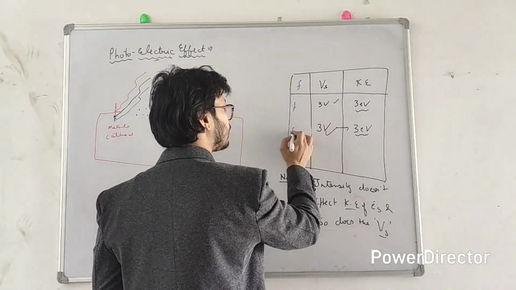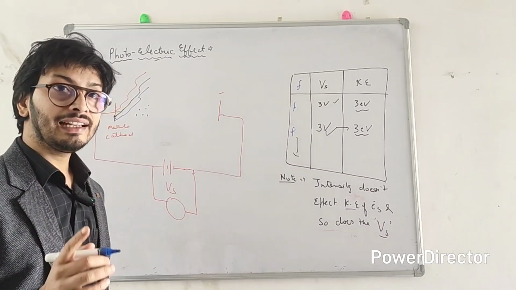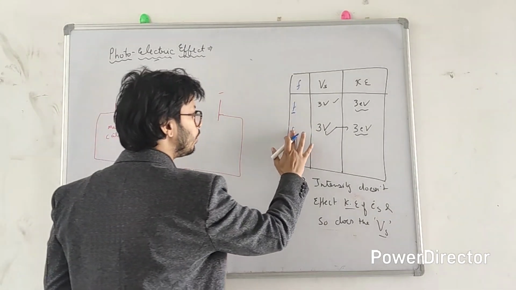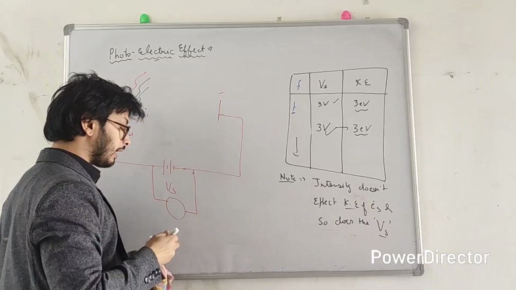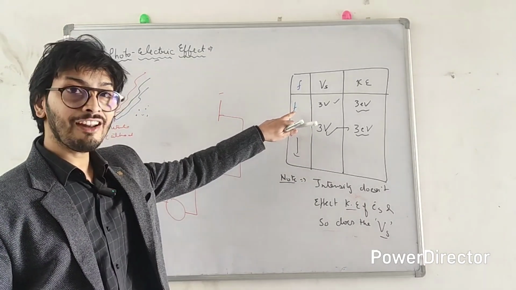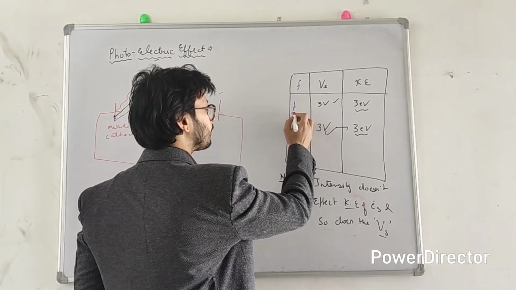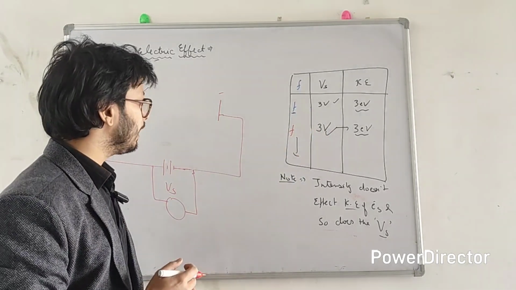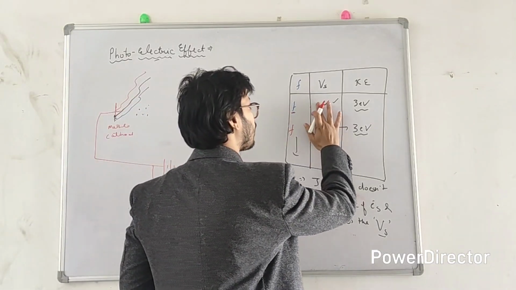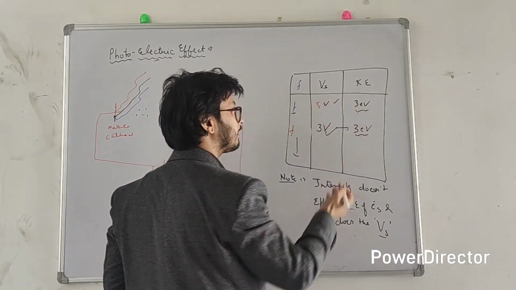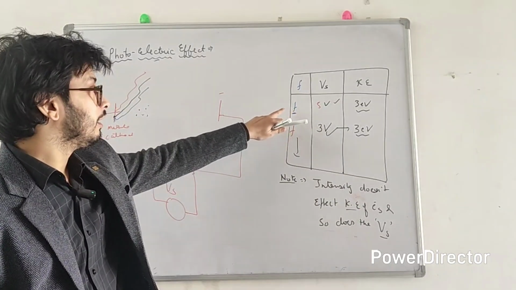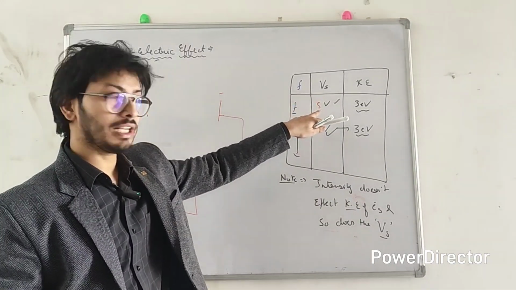And you know what he observed? He observed that this time, when light of higher frequency, let's say blue light, and I take an example of red light, so when light of higher frequency, that is blue or ultraviolet light, hits the metal surface, then if the stopping potential is, let's say, 5 volt, this is just an example. If the blue light hits the metal surface, then the stopping potential is 5 volt.